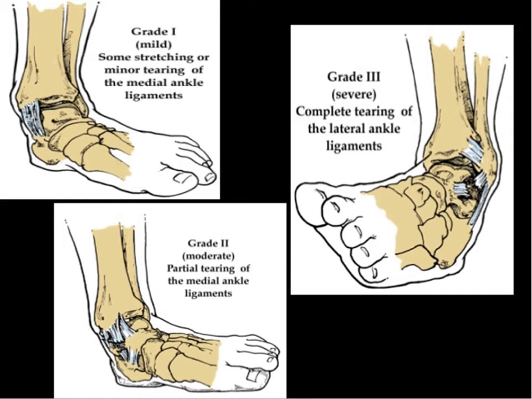Okay, in that grade 1 is the mild form, some stretching or minor tearing of the medial ankle ligaments. Then in grade 2, it is a moderate condition, in that partial tearing of the medial ankle ligaments. Then in grade 3, it is a severe condition, in that complete tearing of the lateral ankle ligaments.